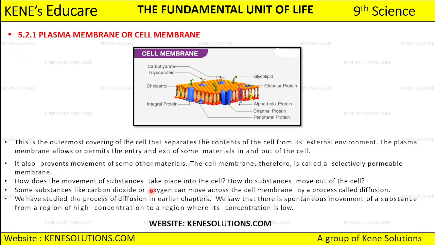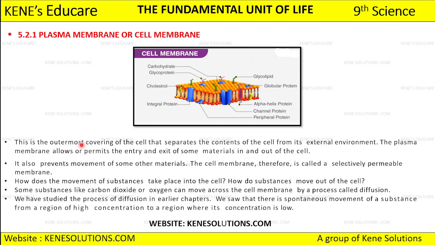So we first start by discussing the plasma membrane, which is also called the cell membrane. If you can see the diagram, this is the cholesterol that we have, this is the integral protein, this is the glycoprotein, this is carbohydrate, this is glycolipid, this is globular protein, then we have alpha helix protein, we have channel protein, we have peripheral protein. So these are the different kinds of proteins, fats and cholesterols which are present in the layer of the cell membrane.